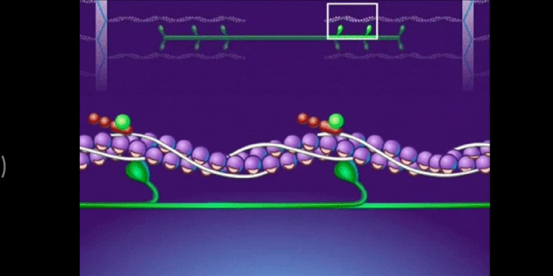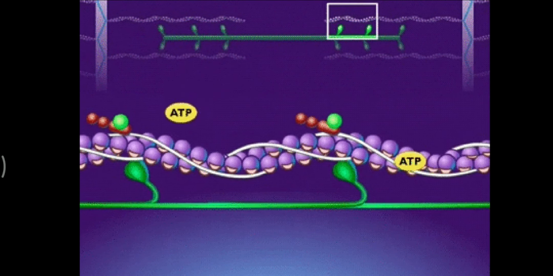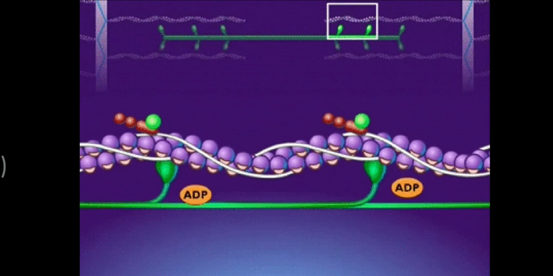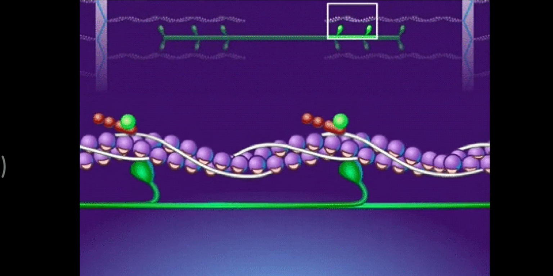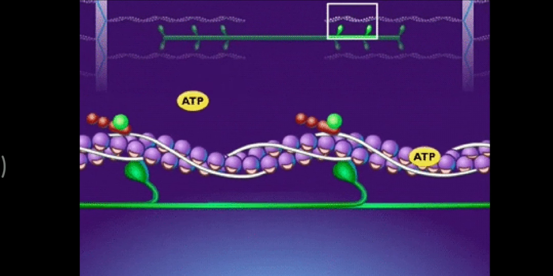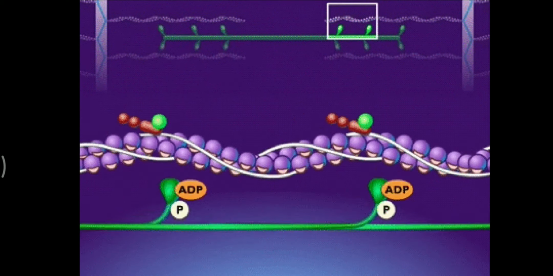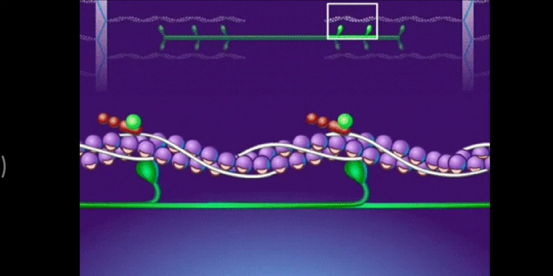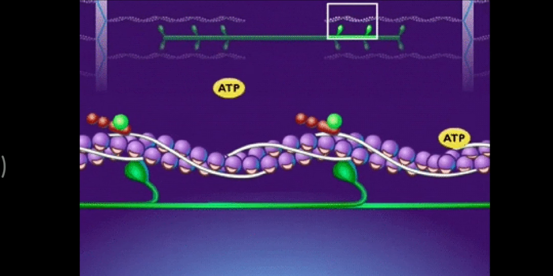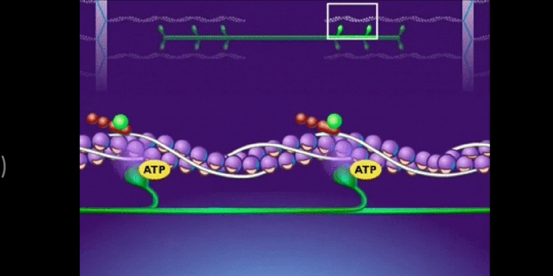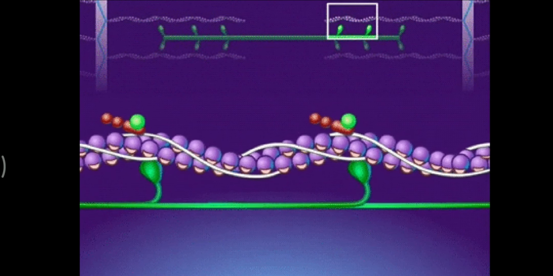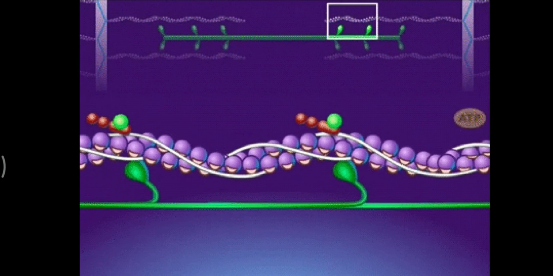Whenever the ADP present on the myosin head gets detached, it shows a forward movement called the power stroke. When there is a power stroke, the thin filament slides over the thick filament. Hence, this theory is named the sliding filament theory. The thick filament has myosin heads, the place where ATP is bound. That particular site is called the ATP binding site, where we can see an ATPase.